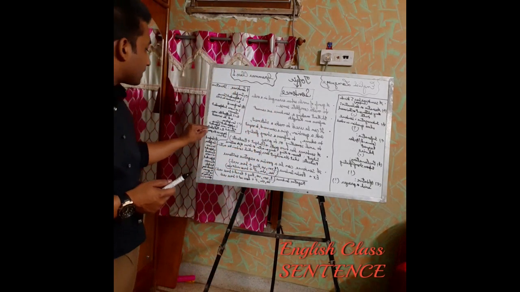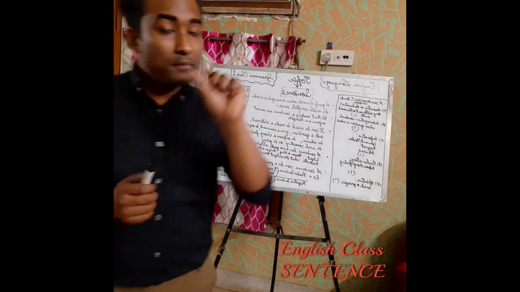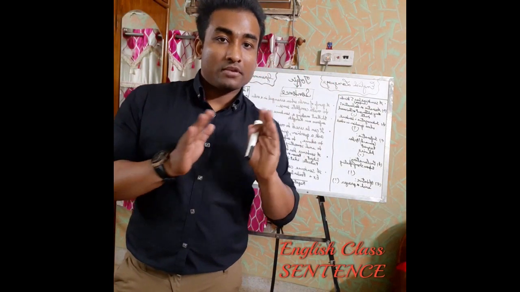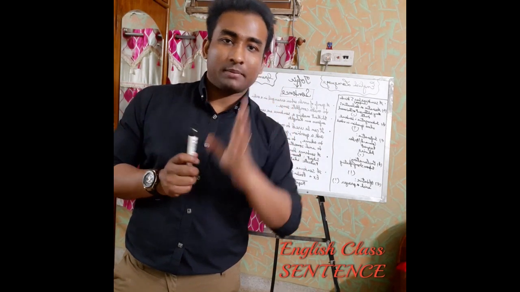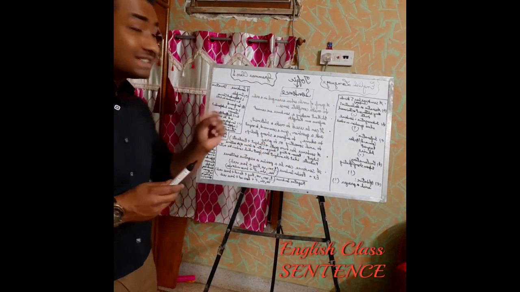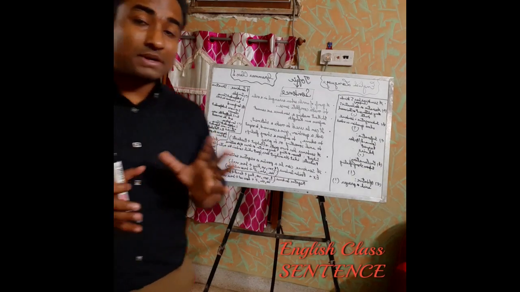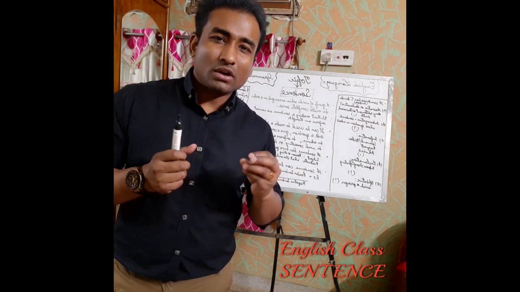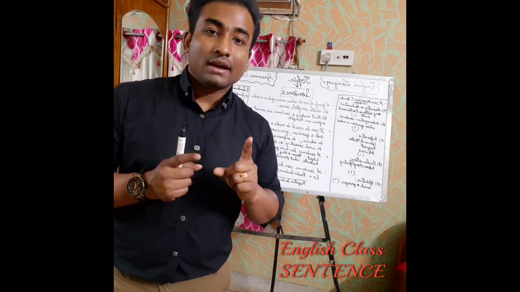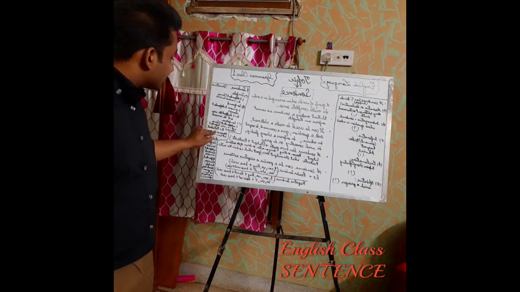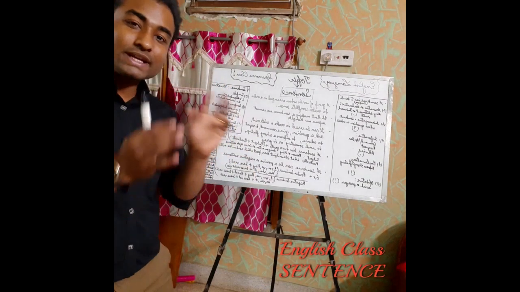Let us take an example. Rob shouts because the person hit him. Now, Rob shouts is an independent clause, one independent clause. But the next one is a dependent clause, because the person hit him. Now, because the person hit him, it's not a complete meaning or sense. Nothing is coming out very clearly. So that's why this clause is dependent on the other. Just because this one independent clause is there, it's making a complete meaning.